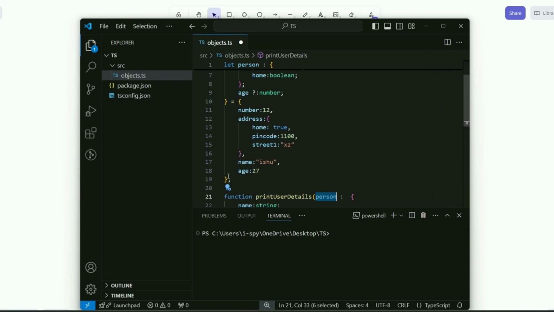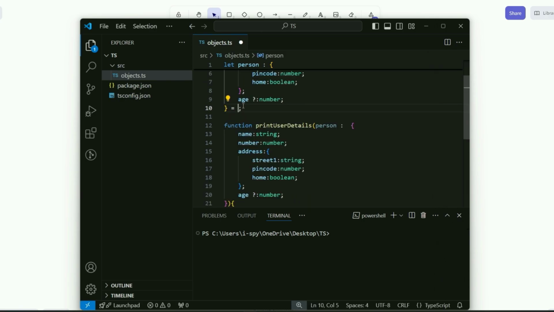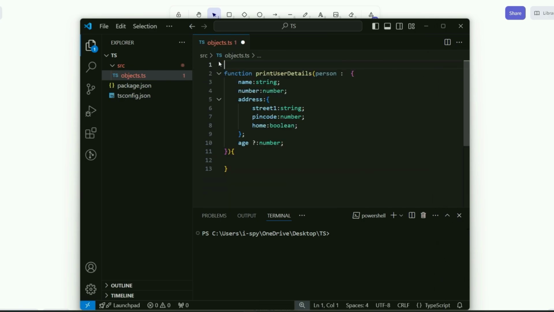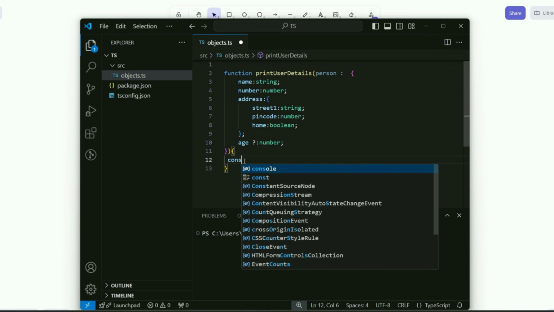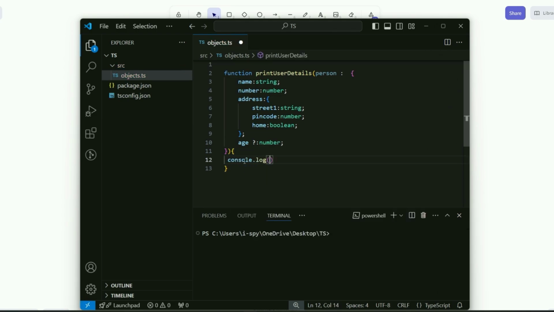Now if I copy the actual object and remove everything here, in the function maybe I just call console.log, maybe, name is person dot name.